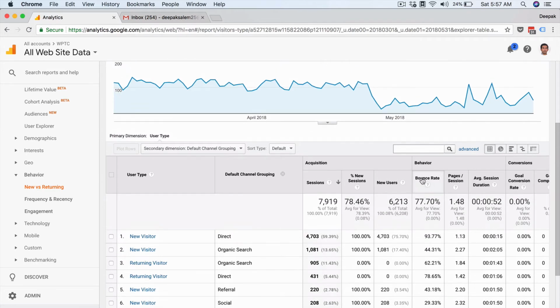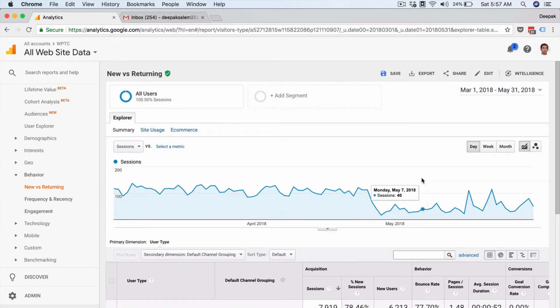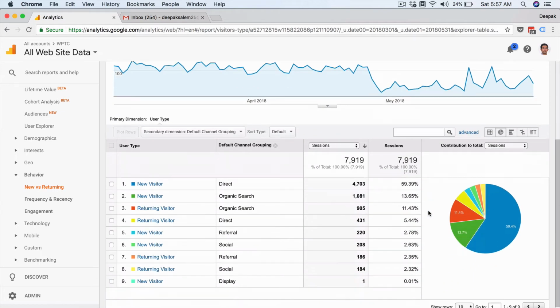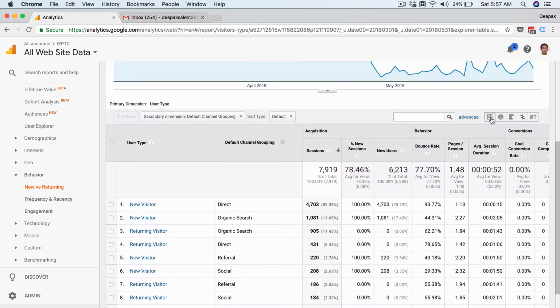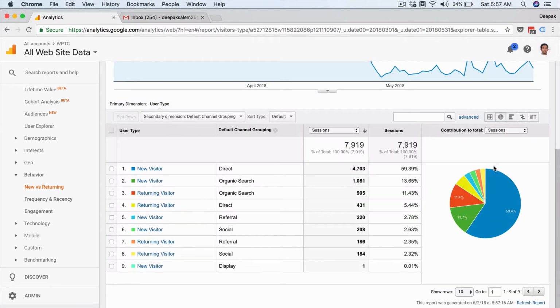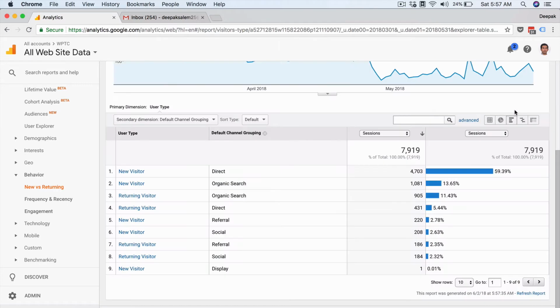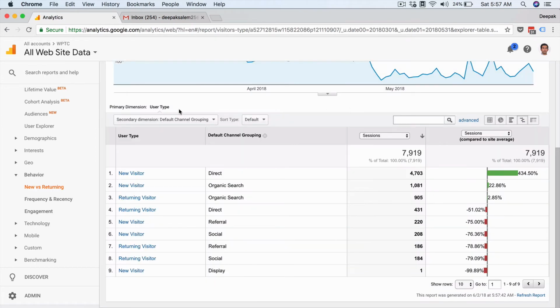If you keep looking at these reports, you will get a lot of insights into how your site is performing, looking at new versus returning visitors. You will also be able to look at a pie chart or a bar chart. You get these options here in analytics. This is the default table that shows every time, but don't forget to select the pie chart icon, which will give you data in a graphical format like this. You can also select the bar chart, and here you will be able to see bar charts like this. So that's it for new versus returning visitors.